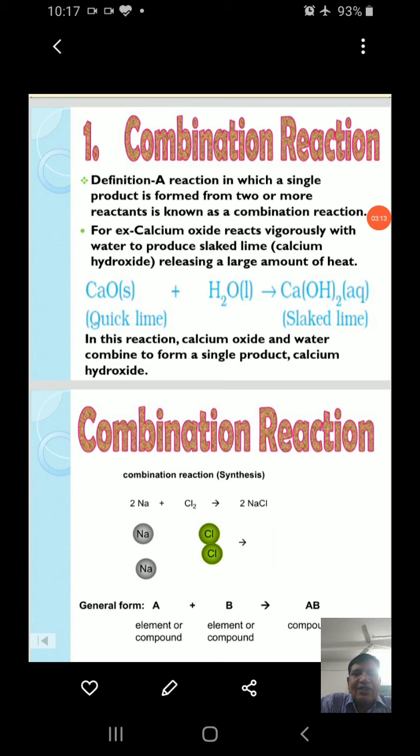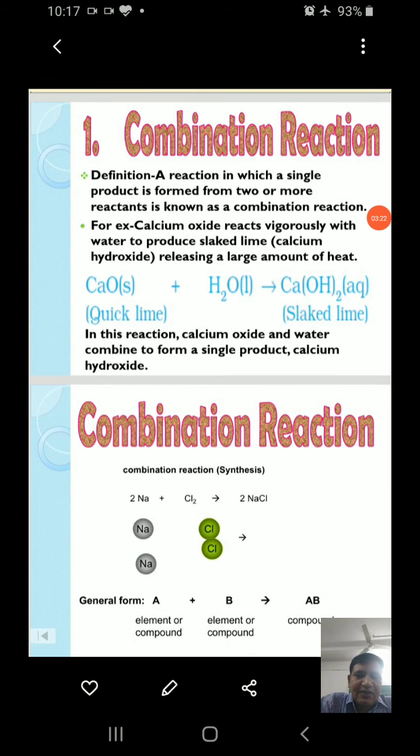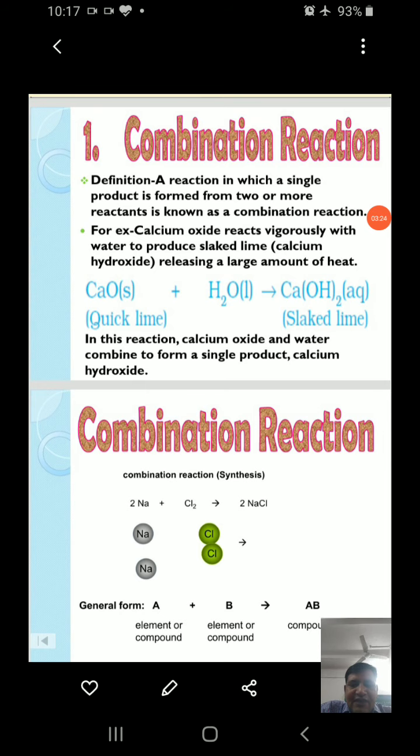So, this type of reaction is known as combination, and those combination reactions where heat is released are also known as exothermic reactions. One example: Na plus Cl2, sodium plus chlorine converts into sodium chloride. You can understand, two sodium atoms combine with two chlorine atoms and convert into two molecules of NaCl.